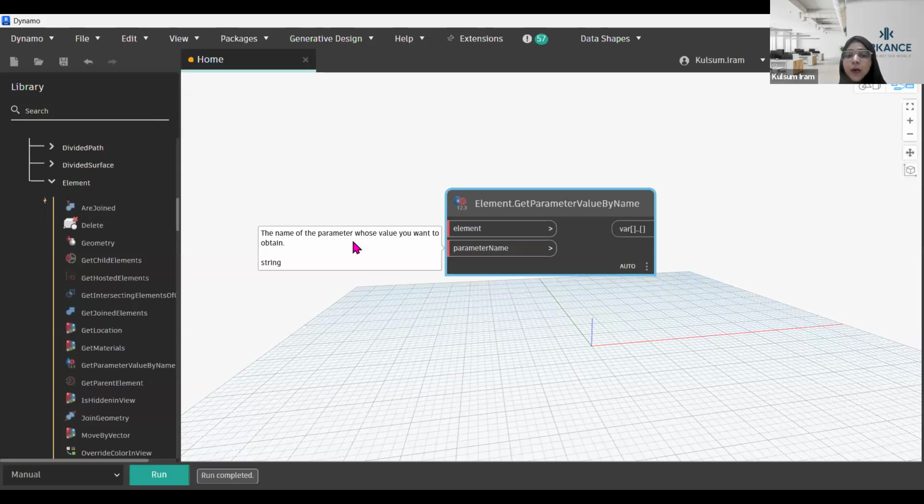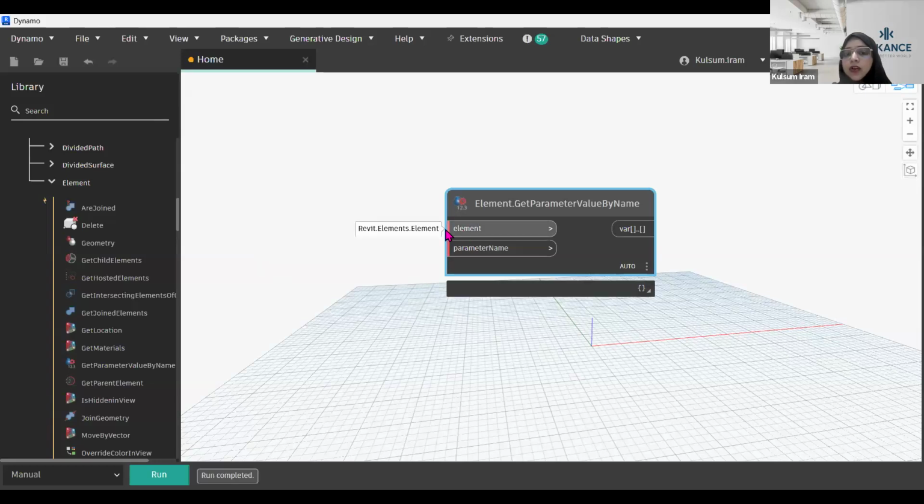You can simply write the name, and it is written as a string, which means it is text that you are going to input. And over here you select an element, which is why it is written as element. So that is how your nodes and your interface look.